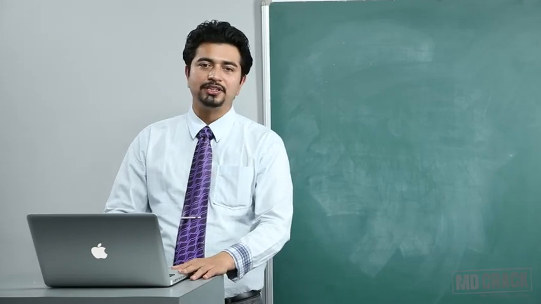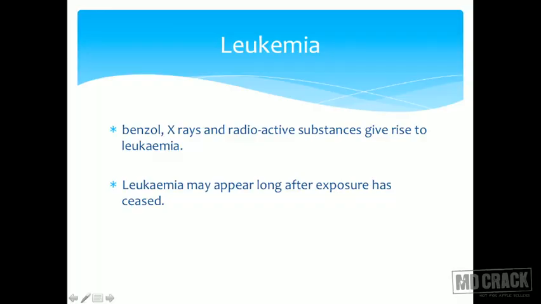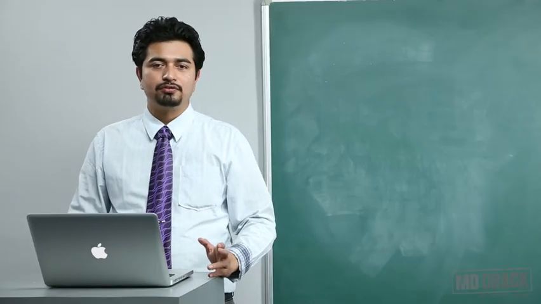Moving on, a passing remark on leukemia. Benzol, X-rays and radioactive substances can give rise to leukemia. Leukemia may appear long after the exposure has ceased. And how long? Really long, decades. So leukemia may appear decades after the exposure has stopped. That was about leukemia.